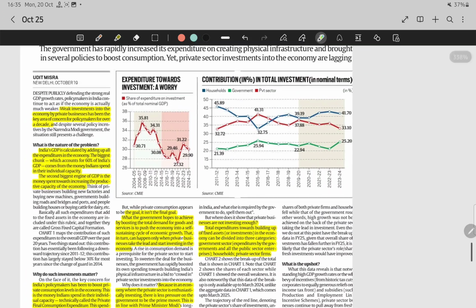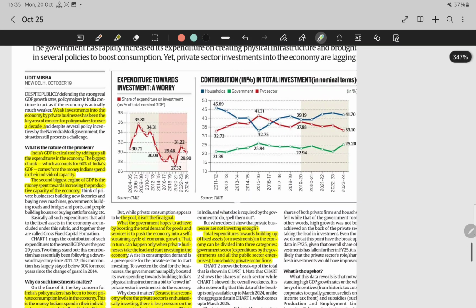And let us see these graphs. As you can see, the households have increased their contribution in total investment, that is 41.70, but as you can see the private sector investment has been declining from 32.70 to 33.10 over, you can say, 1 decade. As you can see, the government is also increasingly investing.